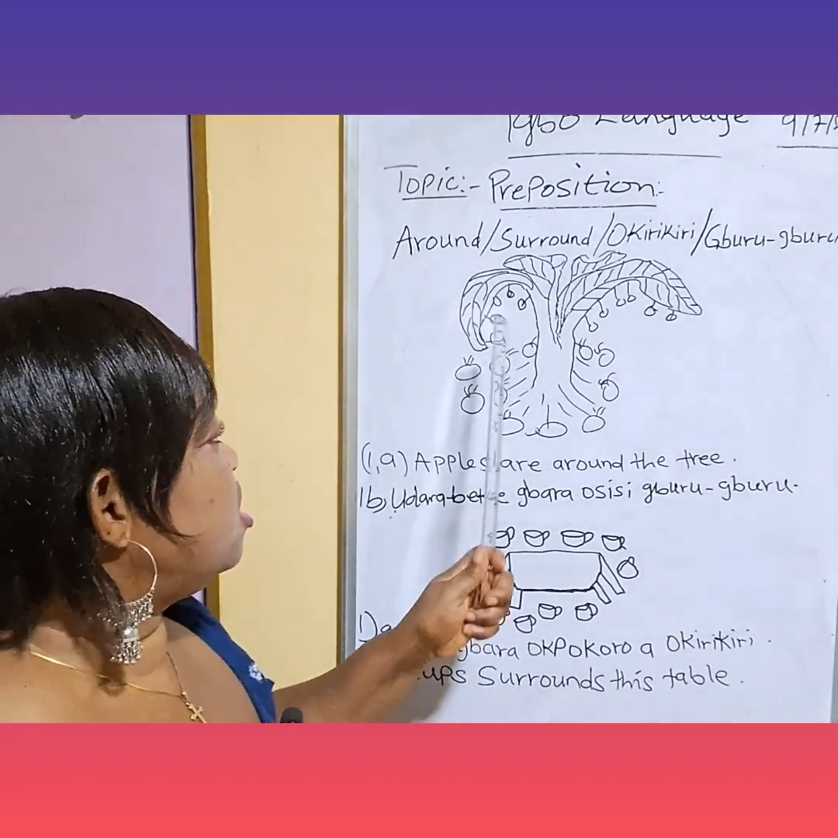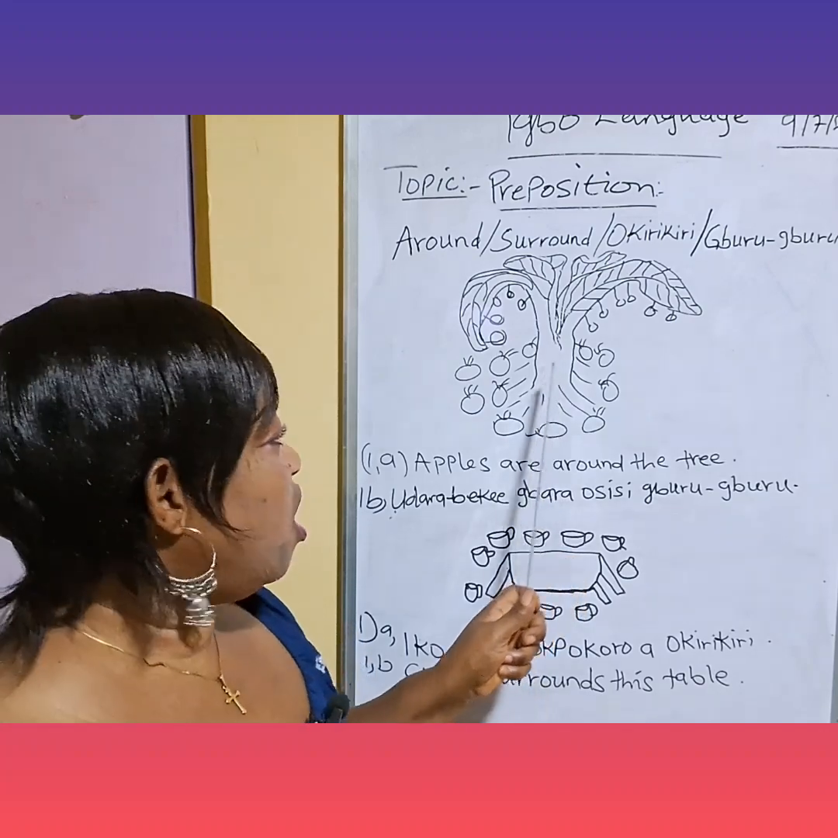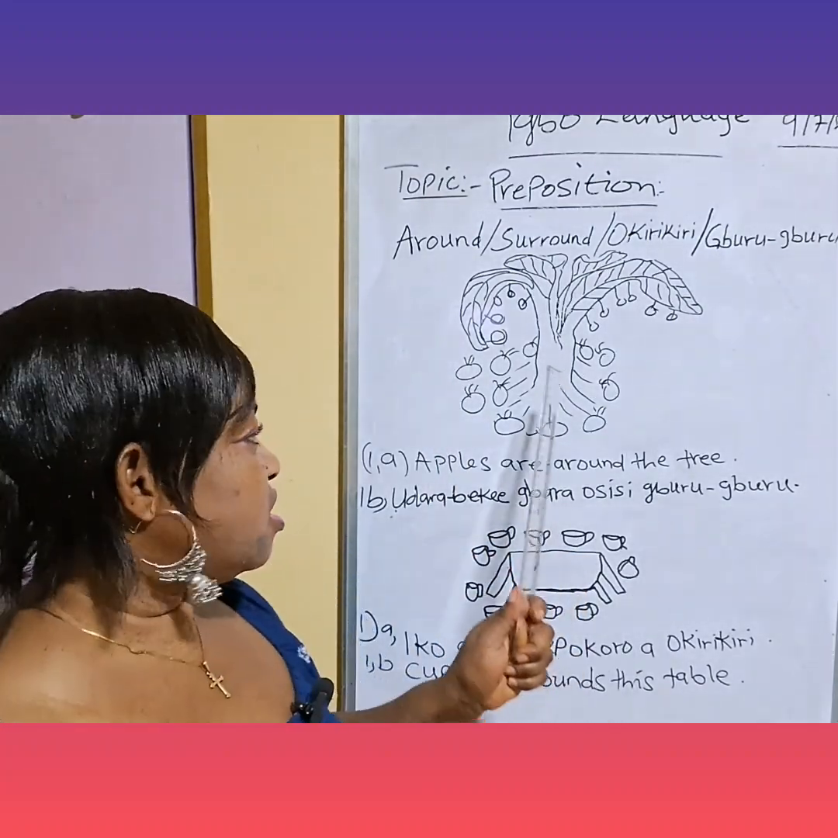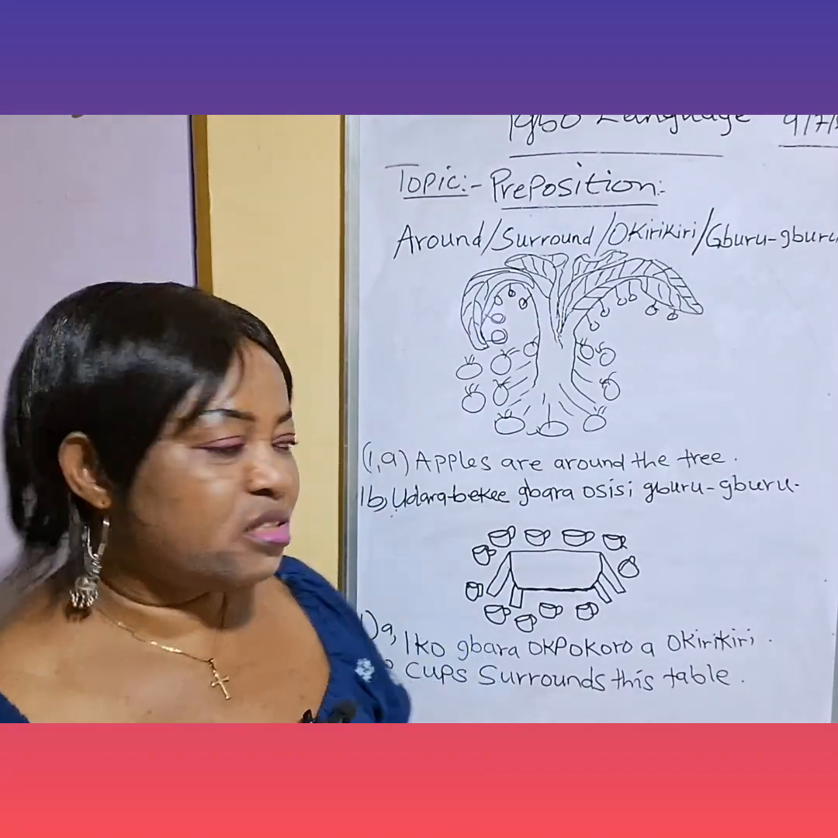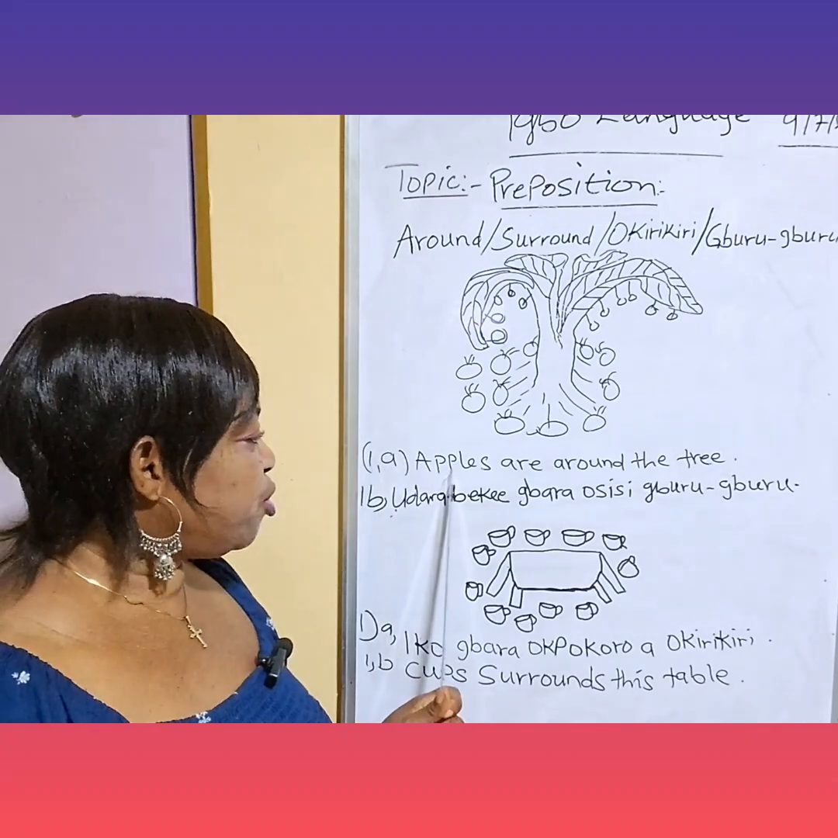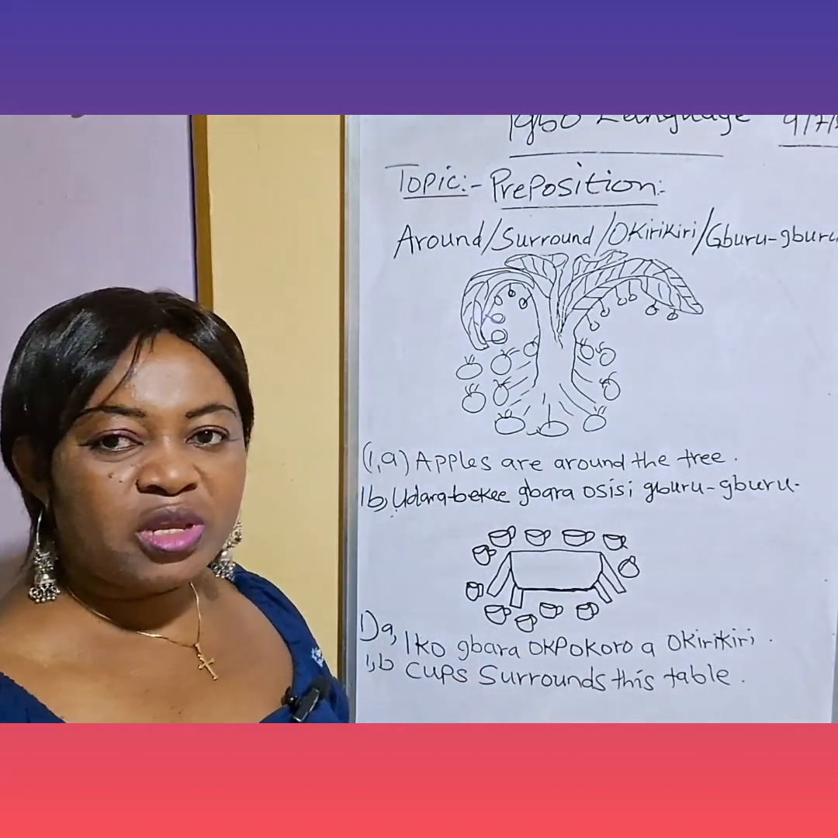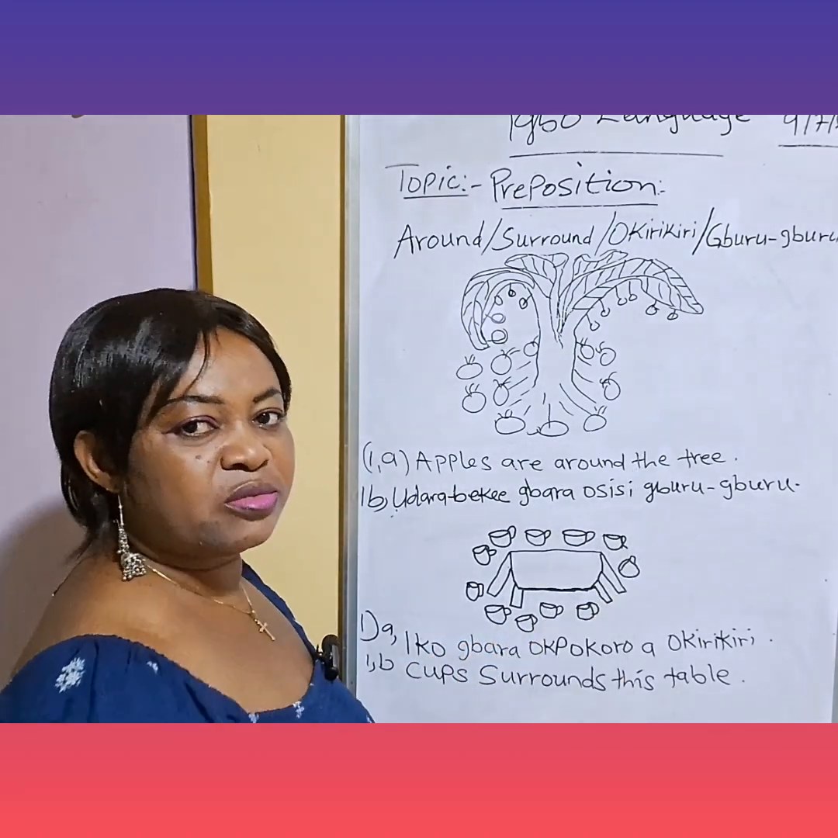Now you can see this beautiful tree with all these fruits that surrounds it. Let us see it in sentences. Sentence number 1A says, apples are around the tree. Again, apples are around the tree.